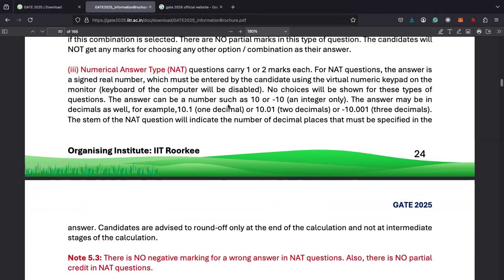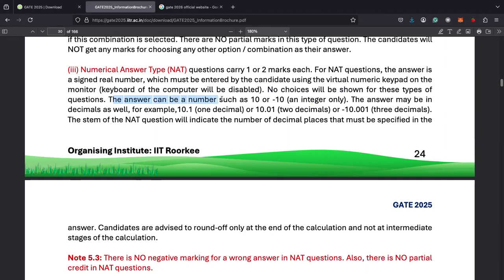I think you are preparing for GATE, so you should know what a real number is. It must be entered by the candidate using a virtual numeric keypad, which will be provided by the GATE exam organizers. Virtual numeric keypad means it is in the software. The keyboard of the mouse will be disabled. No choices will be shown for this type of question.